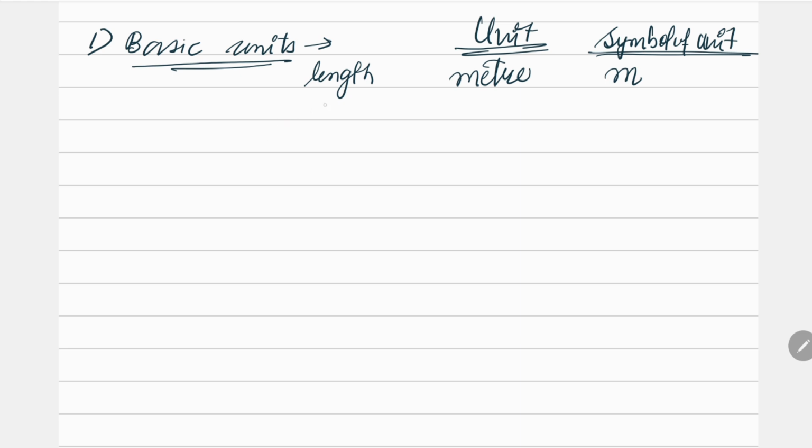Then there was mass. Its unit is gram and it is represented by the symbol small g. Then there was time. Its unit is second, which is represented as a small s.